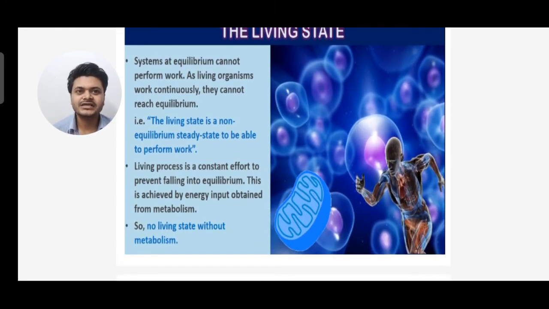Systems at equilibrium cannot perform work. As living organisms work continuously, they cannot reach equilibrium. The living state is a non-equilibrium steady state to be able to perform work. So anyone performing work should be in a steady state and not in an equilibrium state. So the living process is a constant effort to prevent falling into equilibrium.